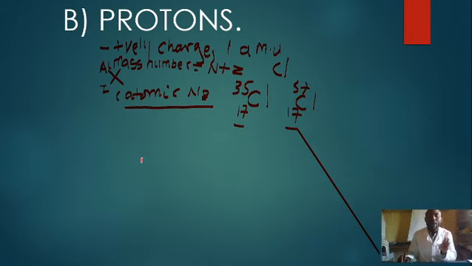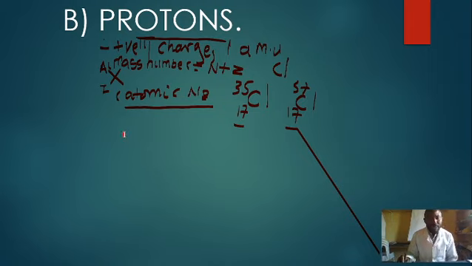So the atomic number in an atom is very important. This atomic number is what we call the proton number. The number of protons in the nucleus of one atom of the element is called the atomic number. Make sure you look at my video on atomic number, mass number, isotope, isotopy, and electronic configuration, which is one of our videos that is released. You can check that out for clarification.